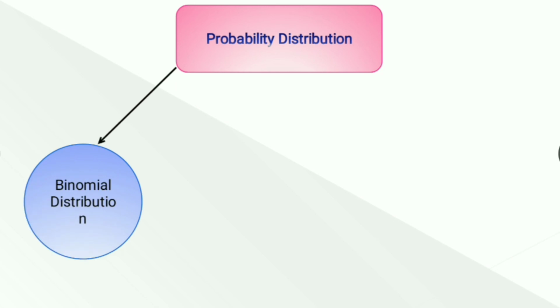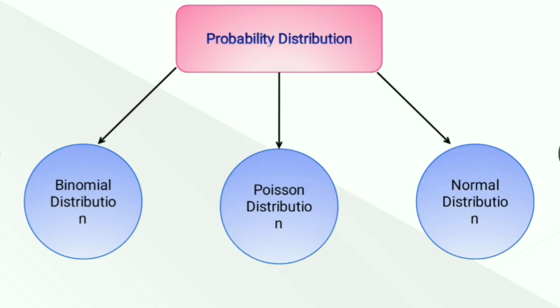In our next video, we'll talk about probability distributions. We'll study 3 kinds of probability distribution. First one is binomial, second one is Poisson, and third one is normal.